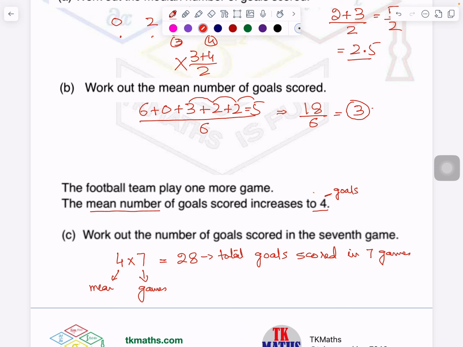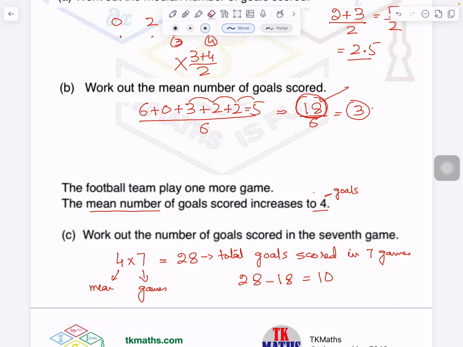Now question is saying what was the goal scored in 7th game? So I already know here the total score of goals in 6 games. We did it here. It was 18. So 28 minus 18 is equals to 10. It means in the 7th game, 10 goals were scored.